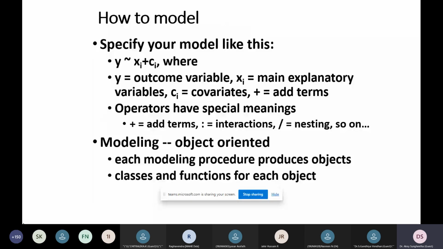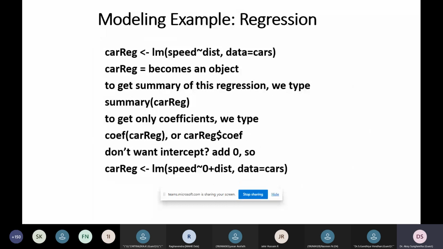And for this example, for regression, the information is a car and what is the speed of the car, and how much distance. The regression analysis is performed for a car, where the car regression becomes the object. To retrieve the summary of this regression information, we use the coefficient function, and we can intercept the values of determining the speed and distance of the cars.